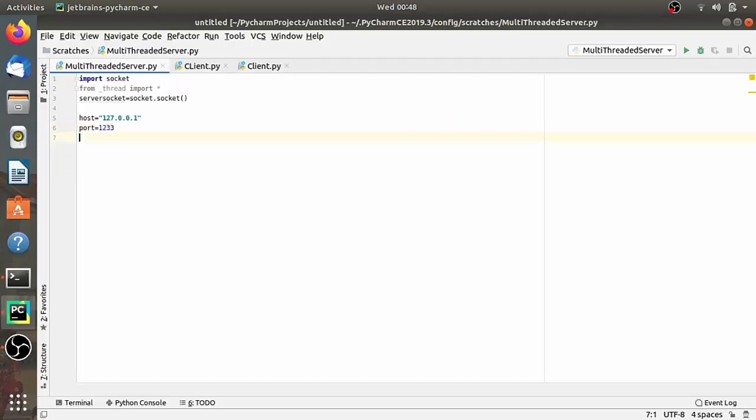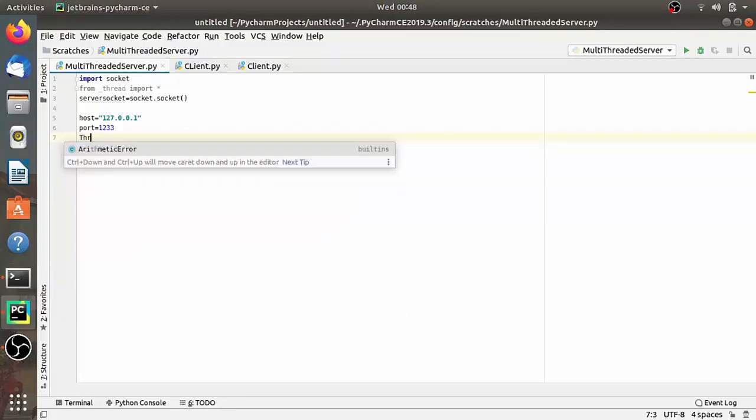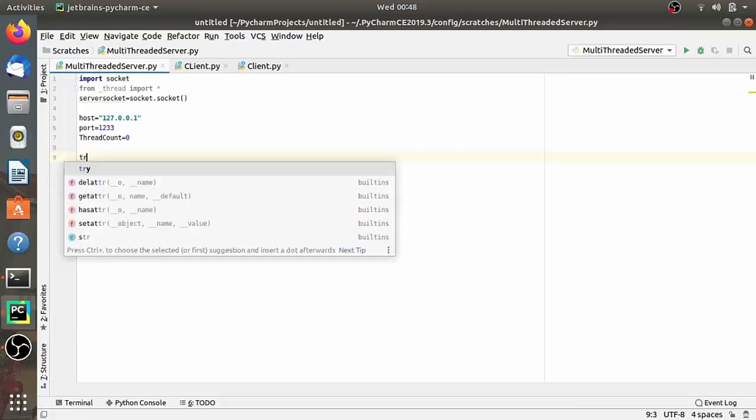We also have to declare one more variable, thread_count, which tracks the number of threads running. We will see what this variable is used for. Let's first declare it, so thread_count is equal to 0.